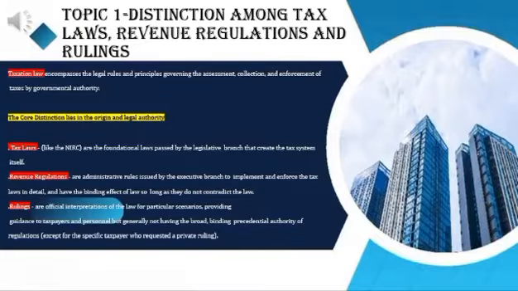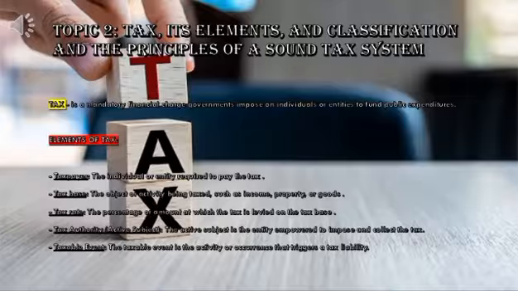Topic 2. Tax, its elements, and classification and the principles of a sound tax system. Tax is a mandatory financial charge governments impose on individuals or entities to fund public expenditures. Elements of tax. Taxpayer, the individual or entity required to pay the tax. Tax base, the object or activity being taxed, such as income, property, or goods.